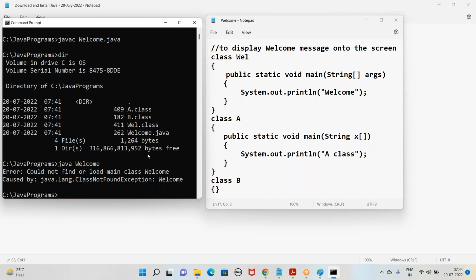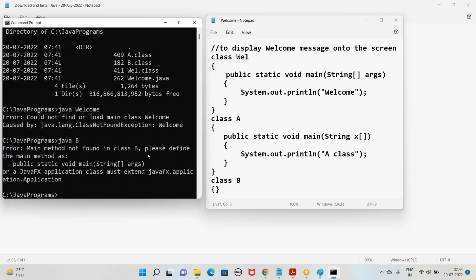Now, if you say java B, what is going to happen? It will not run because there is no main method. It throws an error. Main method is not found, and it's even saying we have to define a method public static void main, right?